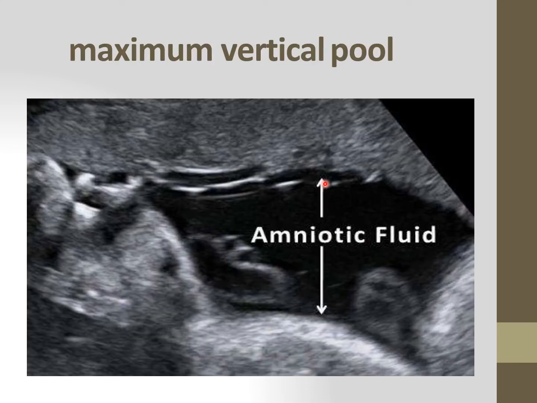See here, this is the maximum vertical pool. You can see the length over here. This is the way of measuring the length. And you have to take it for 4 quadrants. This length you have to take in 4 quadrants and you have to add it together.